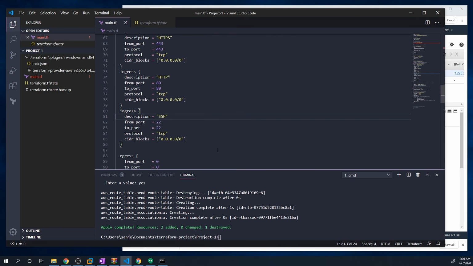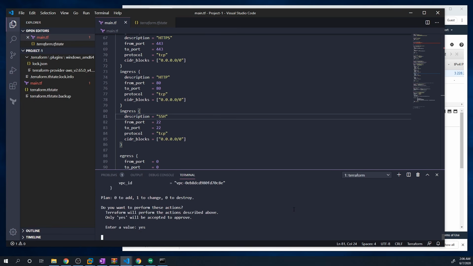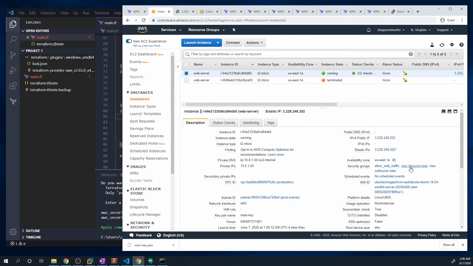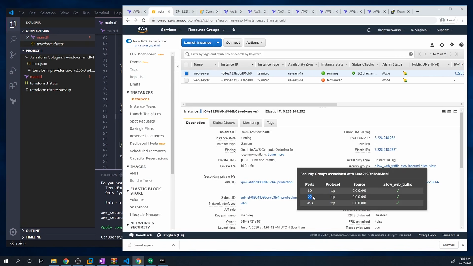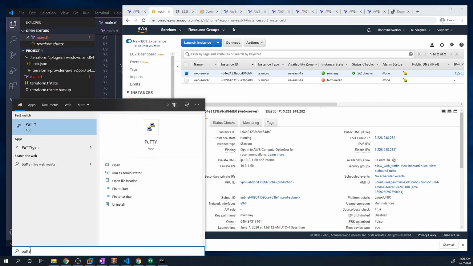If we hit save and then do a Terraform apply, it should apply this on the fly real quick for us. All right, that's been done. Let's just double check here. So we'll go to view inbound rules. Now it says port 22. And let's open up Putty again and just perform the same exact steps.